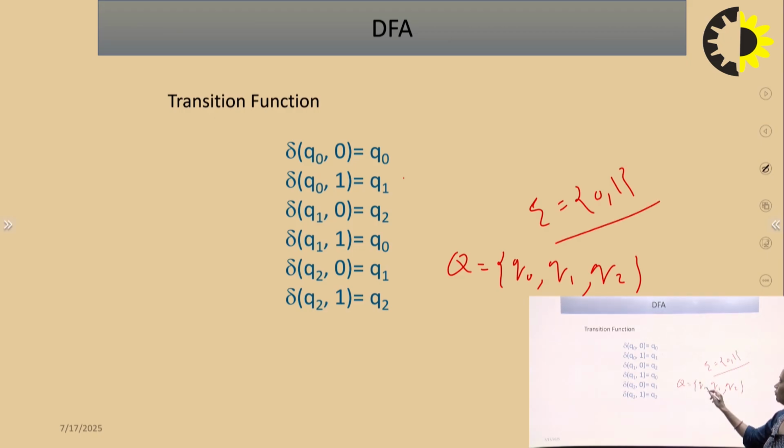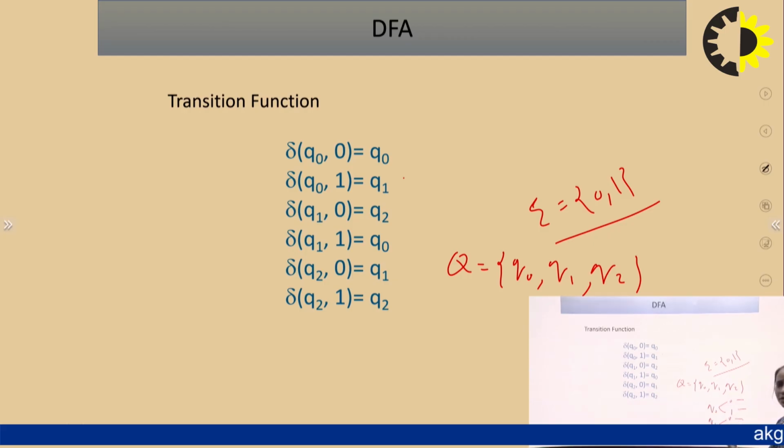Q naught to 0 and Q naught to 1 transitions are defined, Q1 to 0 and Q1 to 1 are defined, and Q2 to 0 and 1 are defined, and all the transitions are unique.